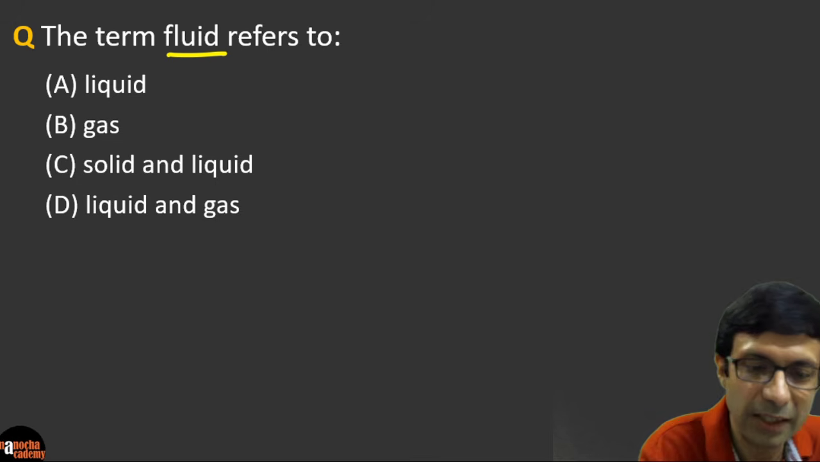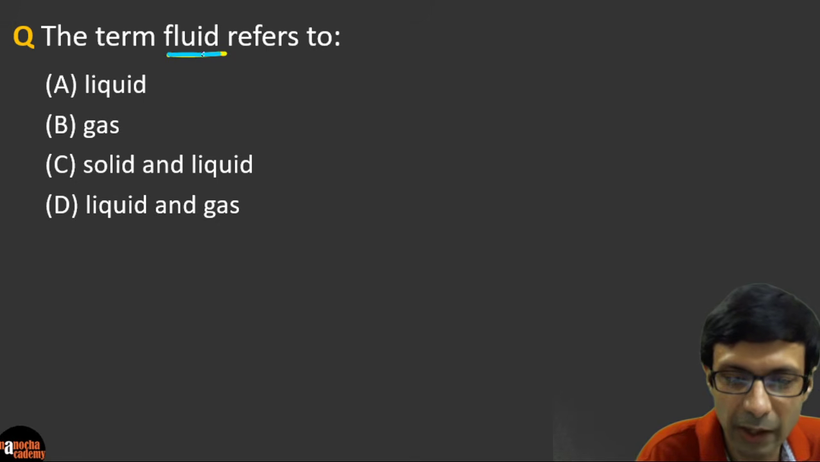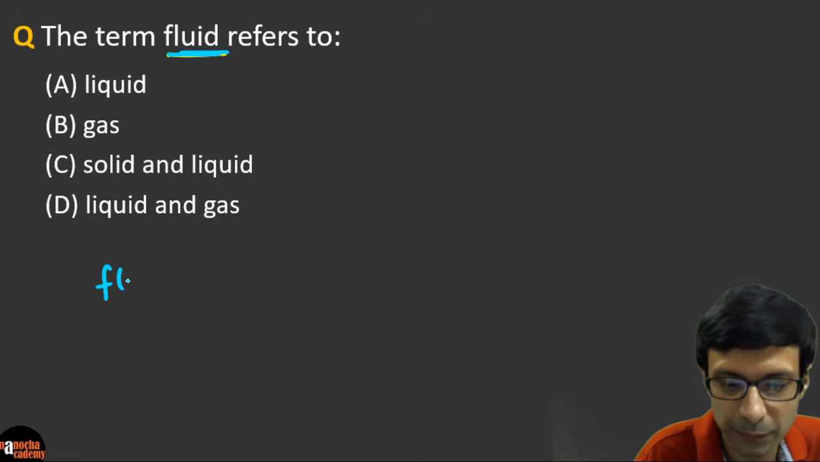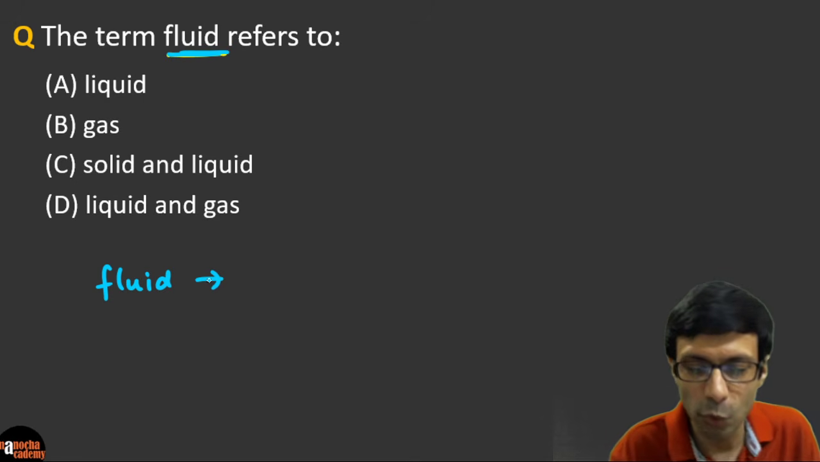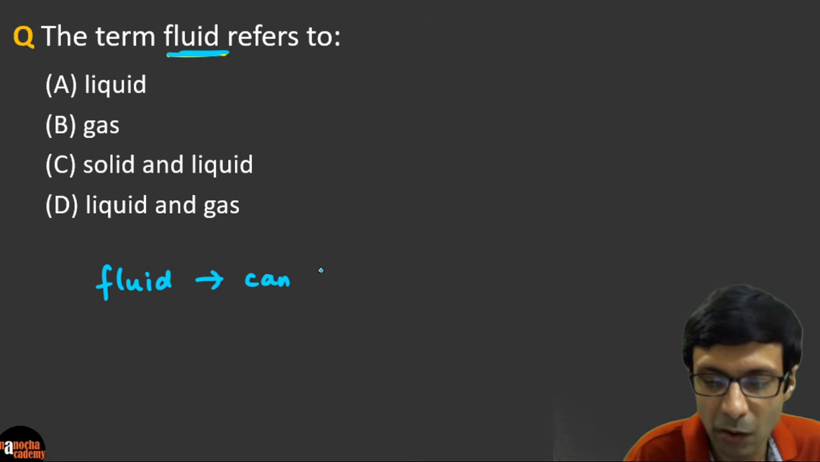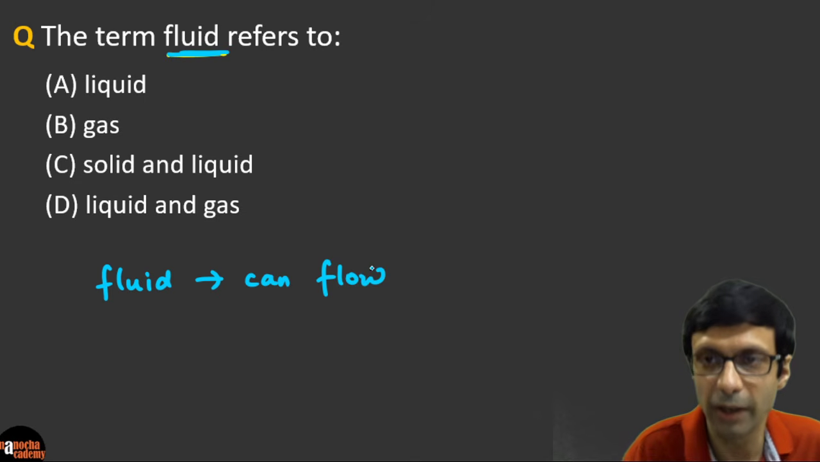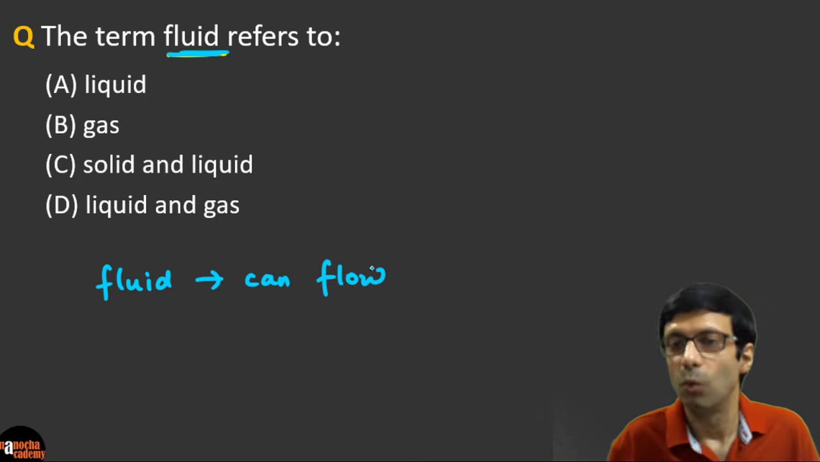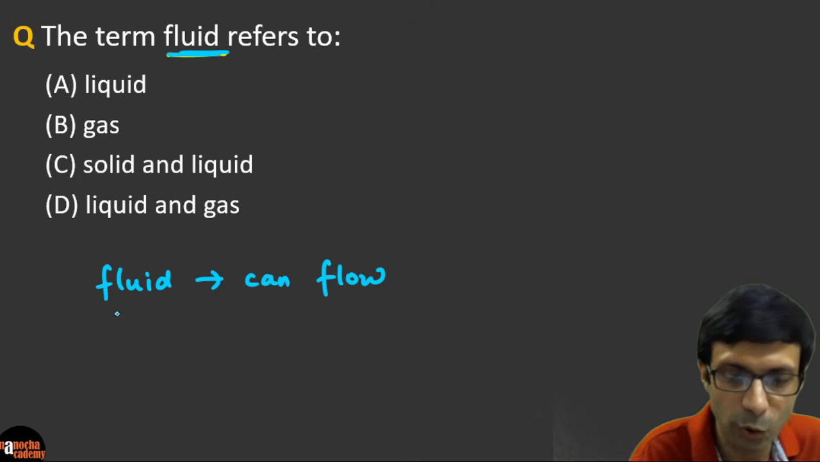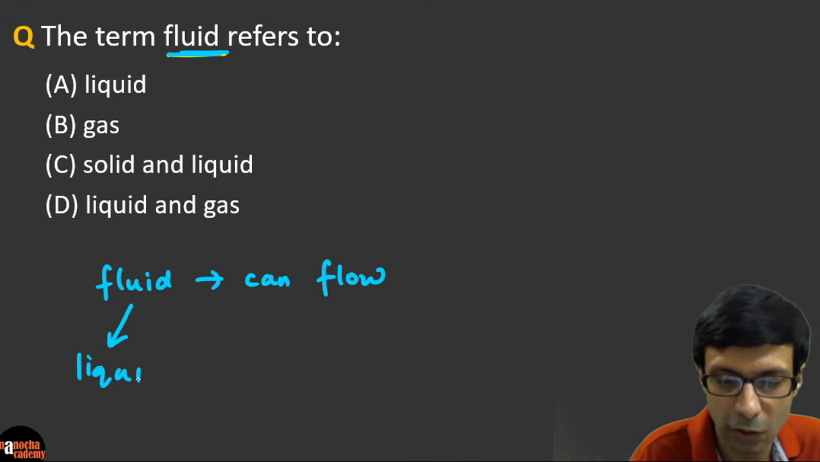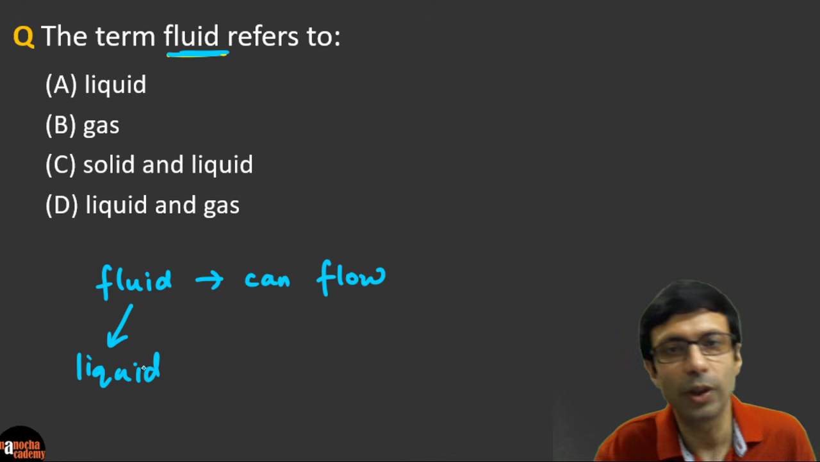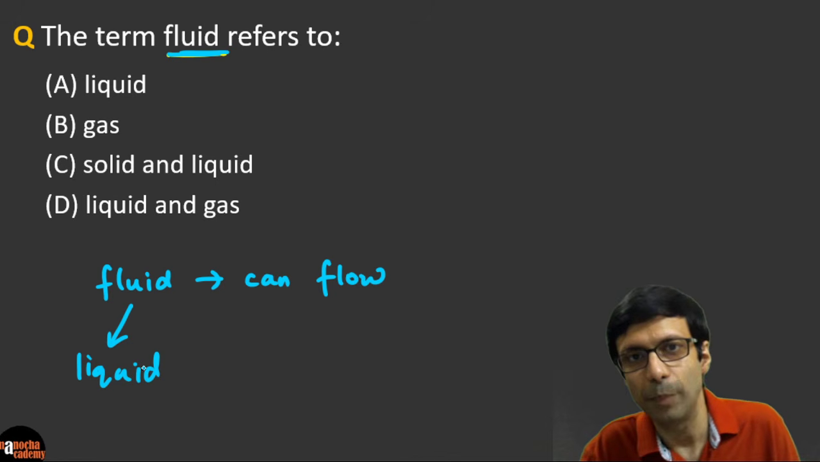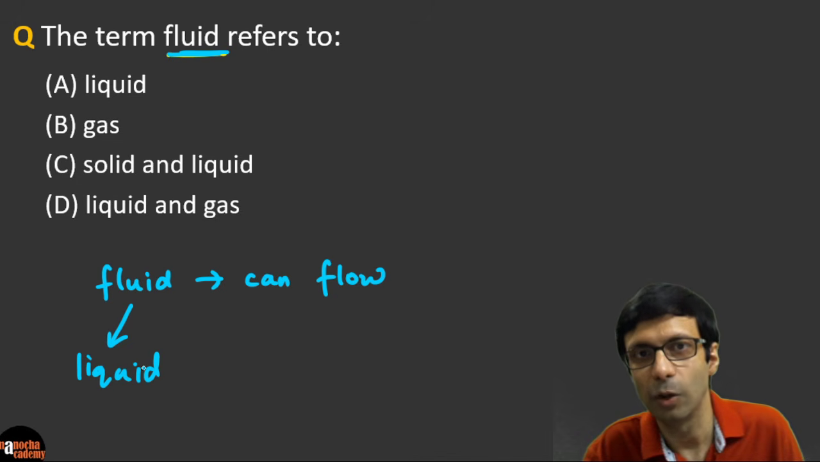So let's first discuss what the term fluid means. As you can guess from the name, fluid means something that can flow. And we definitely know water can flow. So we can say a liquid can flow, right? So liquids are definitely fluids. And now what do you think about option B? So A is definitely going to be correct, right?